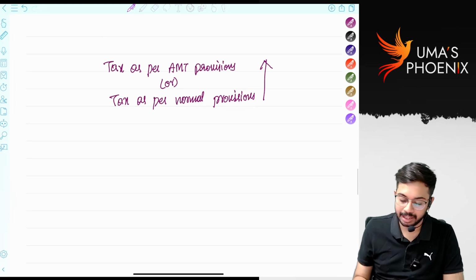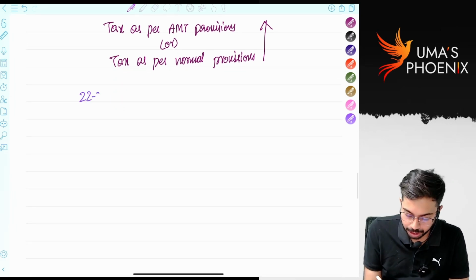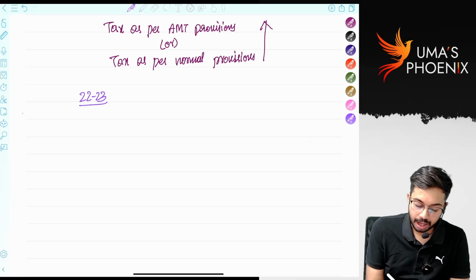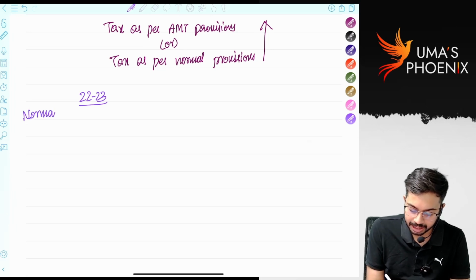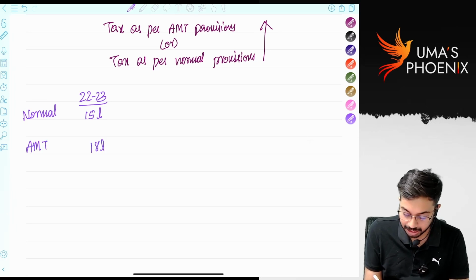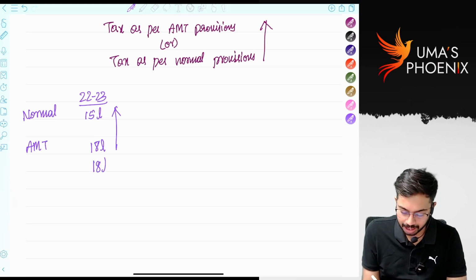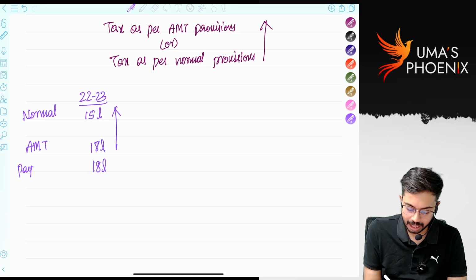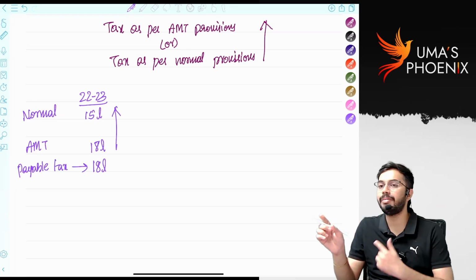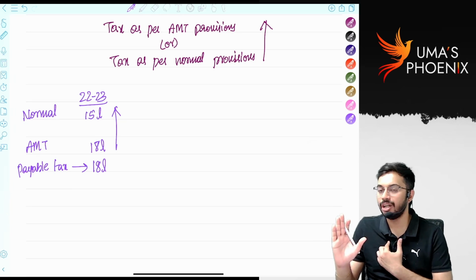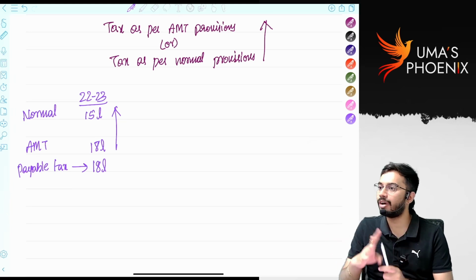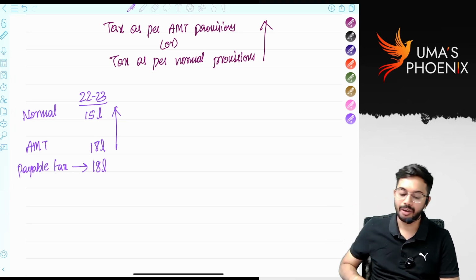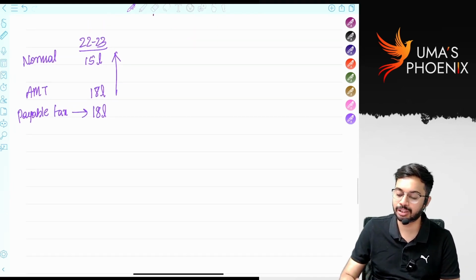I will take examples. In previous year 22-23, as per normal provisions, tax is 15 lakhs. As per AMT, alternate minimum tax is 18 lakhs. Whichever is higher means I need to pay 18 lakhs. Payable tax is 18 lakhs. Immediately the assessee will feel bad. Sir, I am required to pay only 15 lakhs. You did some calculation and you are asking me to pay 18 lakhs. Why do I need to pay extra tax of 3 lakhs?